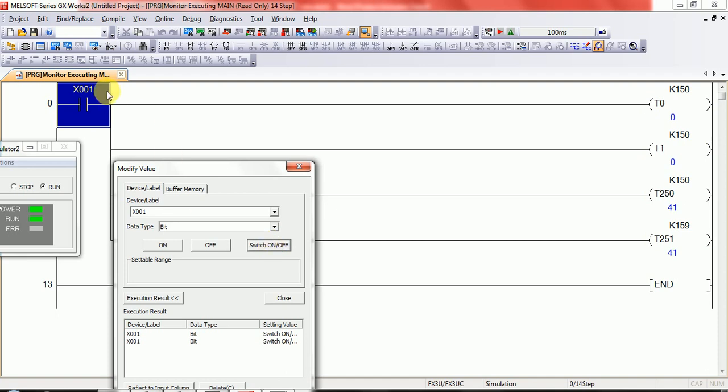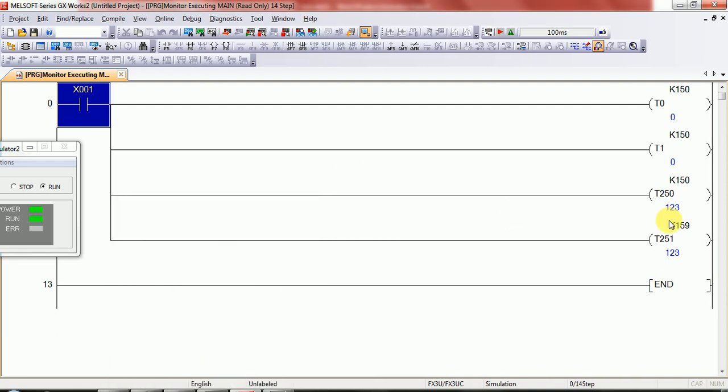But when I turn off my input, these two timer values come to 0 and this timer has an accumulative value of 41. And again start the input. You can see this timer starts from its previous value, but this timer starts from 0. Again I will run. Okay, you can see here. This is the main difference between the general and tentative timer.